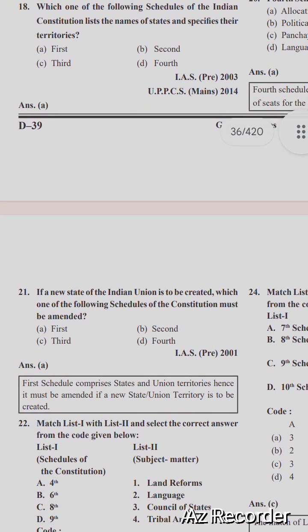If a new state of the Indian Union is to be created, which one of the following schedules of the Constitution must be amended? First, second, third, or fourth. The right option is option A, first.